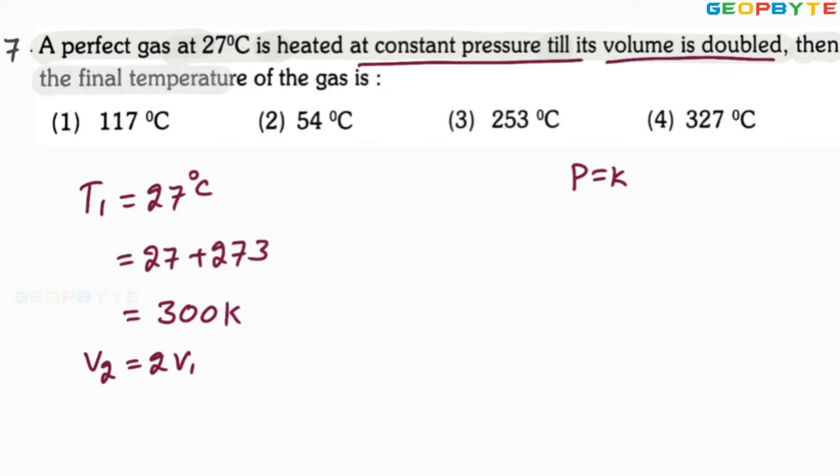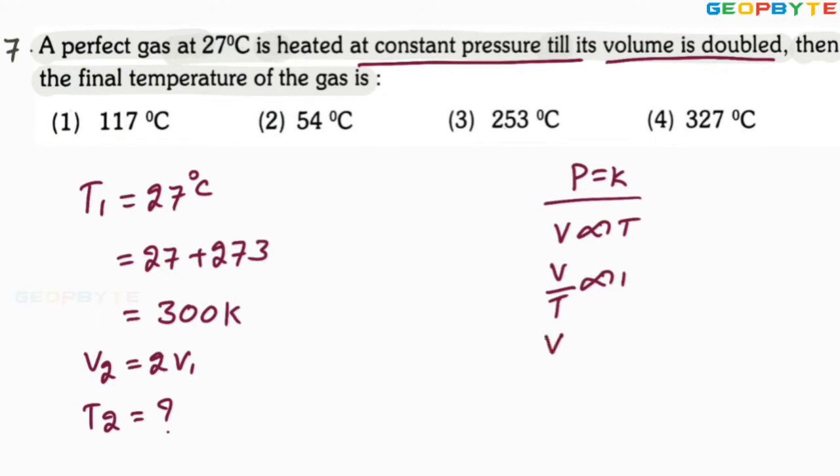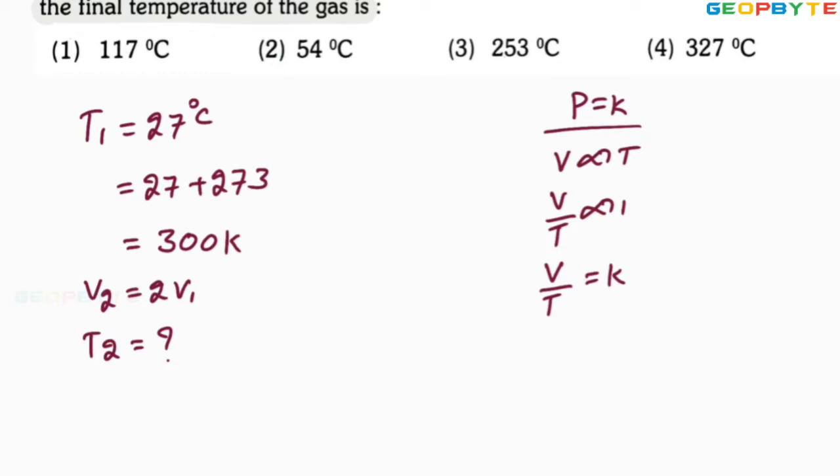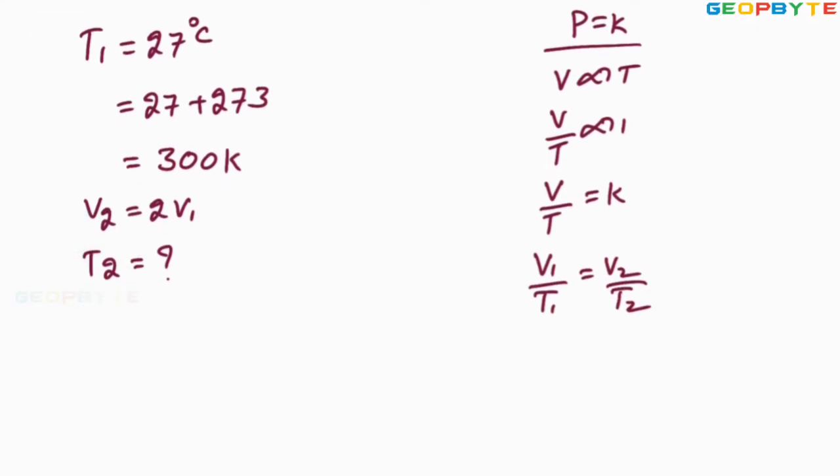Then the final temperature of the gas, you are asked to decide final temperature T2. Dear friends, according to constant pressure law, for any perfect gas, volume is directly proportional to temperature. From this I can say volume by temperature is proportional to 1, or volume by temperature equal to constant. Volume by temperature equal to constant means what? V1 by T1 equal to V2 by T2. Volume by temperature at state 1 equal to volume by temperature at state 2.